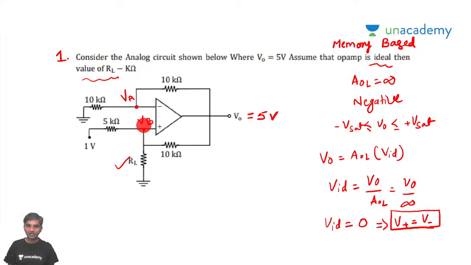If I can find out the voltage VB, I can calculate the value of the load resistance RL, because once I know the value of the voltage which is coming here, similarly I can find out the current flowing through it. It means if I can apply a KCL at this point, I can easily find out the load resistance value RL. Yes or no, sir? Very easy, very easy.